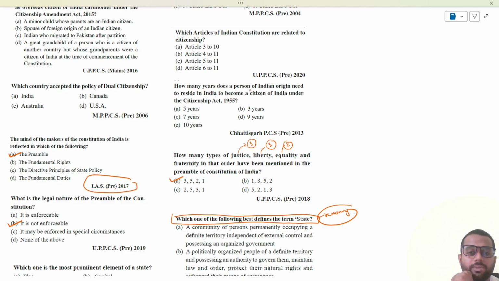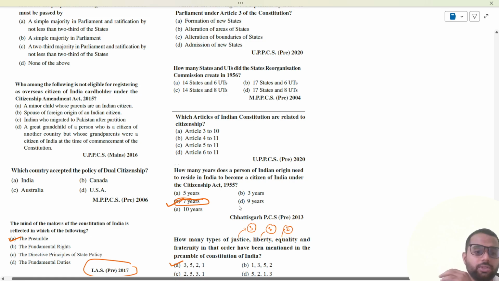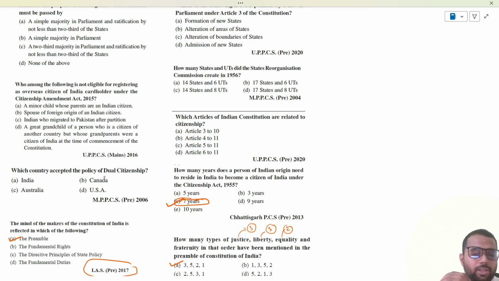How many years does a person of Indian origin need to reside in India to become a citizen of India under the Citizenship Act of 1955? You have to stay for 7 years in India before you want to become a citizen. You have to register for the citizenship of India. Which country accepted the policy of dual citizenship? United States of America, we have dual citizenship. In India, we have single citizenship.